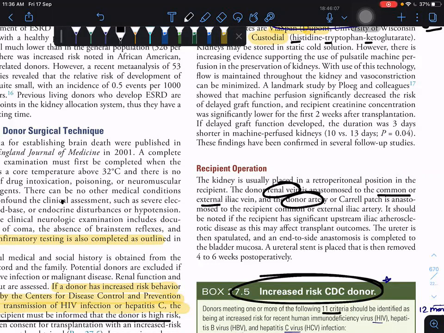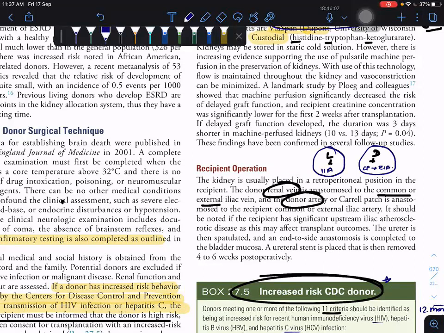So the artery. If it is a living donor or a deceased donor: if it is a living donor, you have to use the internal iliac artery. If it is a deceased donor, you take the Carrel patch, and it is attached to the external iliac. So if it is a deceased donor, the external iliac artery will be anastomosed, and for a living donor it is the internal iliac artery.